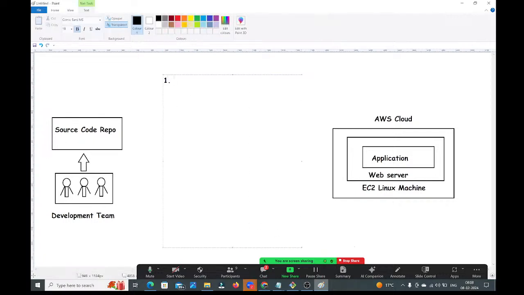First activity, infrastructure setup. As the operations team, you need to do the infrastructure setup. Infrastructure setup means what things will come, guys? Machines, you need to make them ready, here virtual machines. Next, software installations you need to take care of.